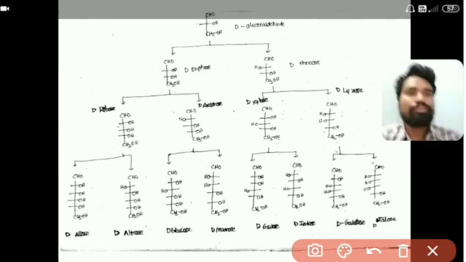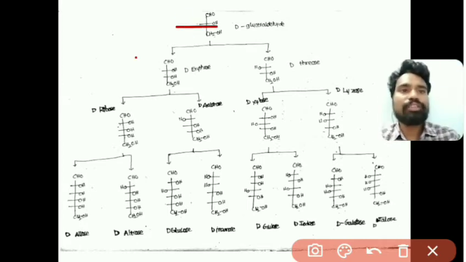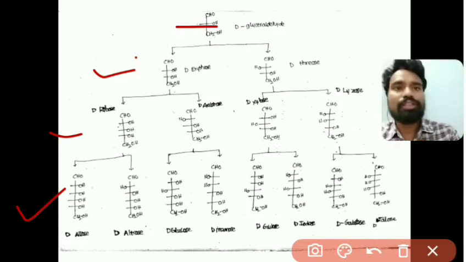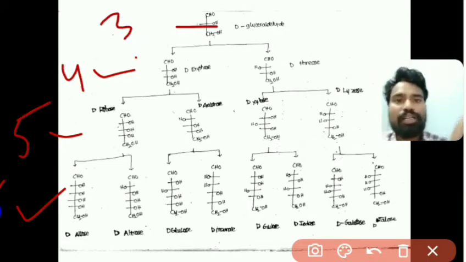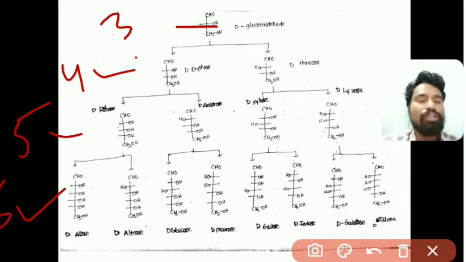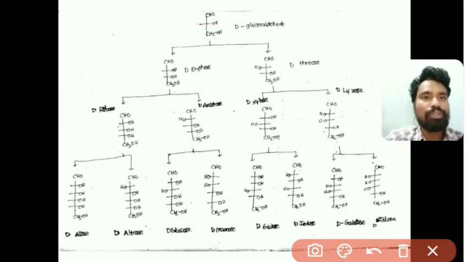This is triose, these are tetroses, these are pentoses, and these are hexoses. So gradually we are adding one more carbon, right.